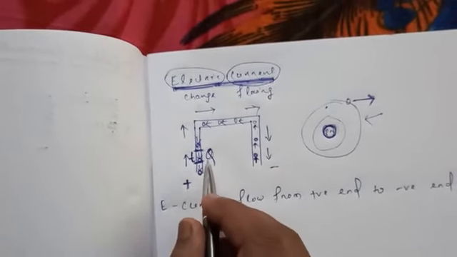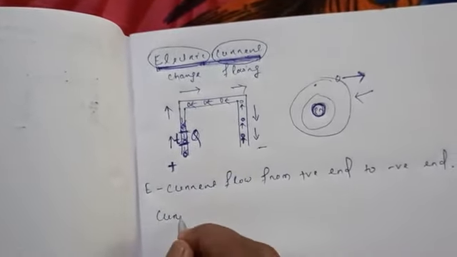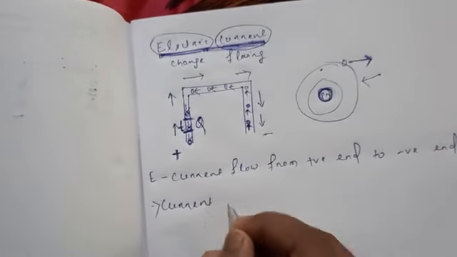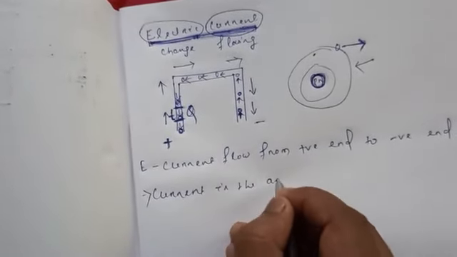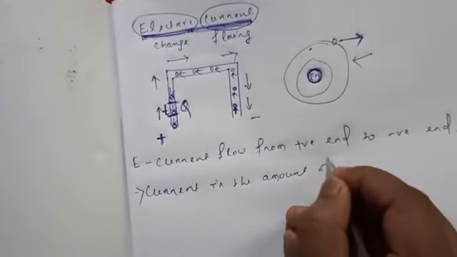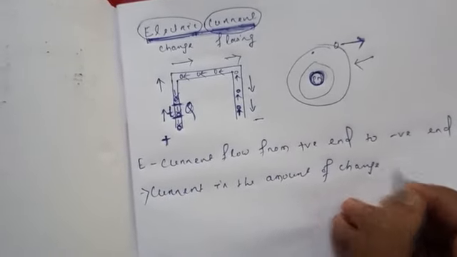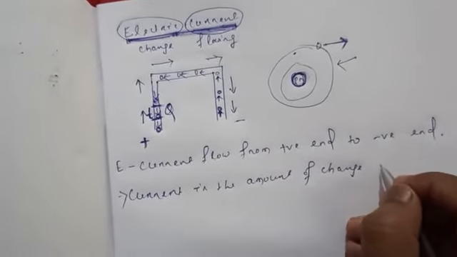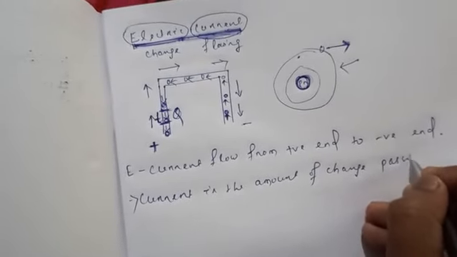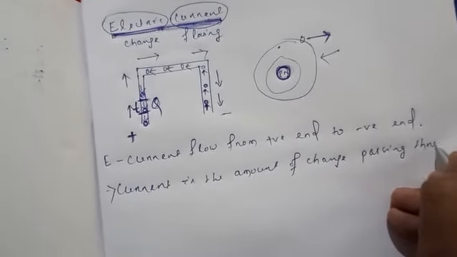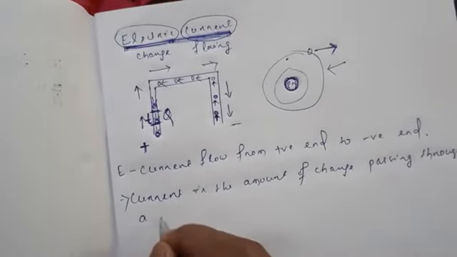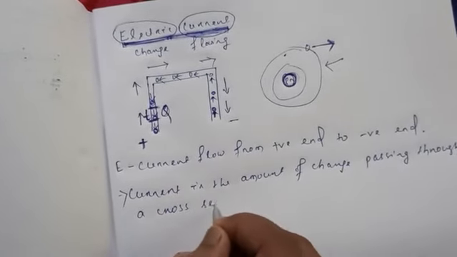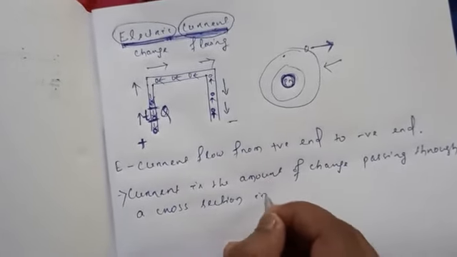Current is the amount of charge passing through a cross section in unit time.